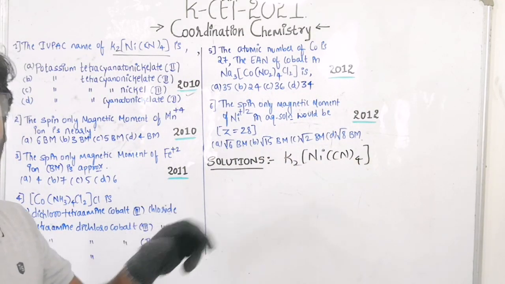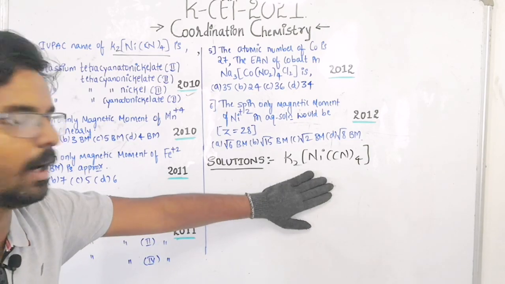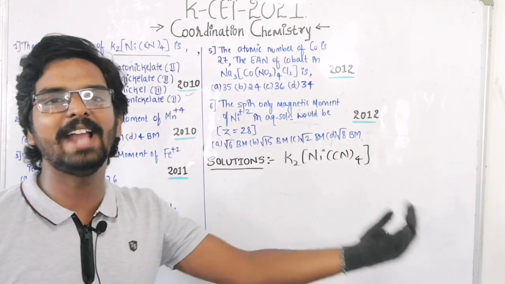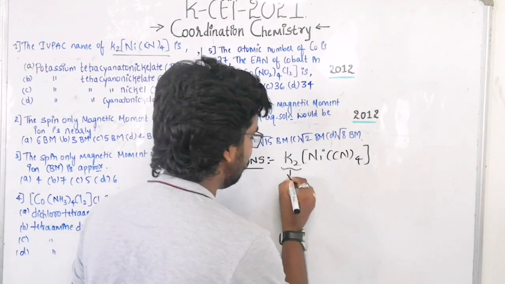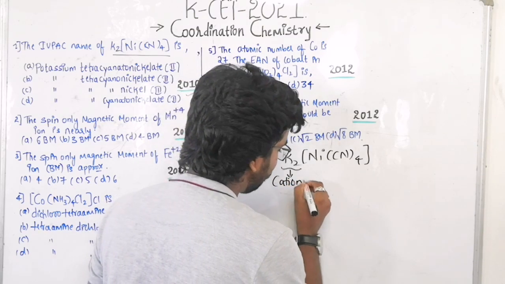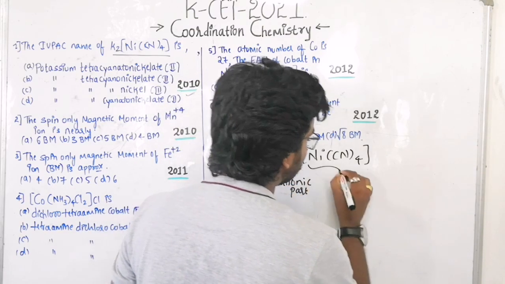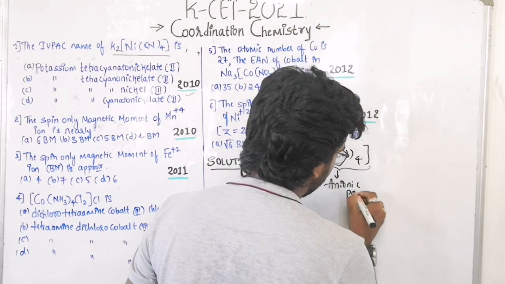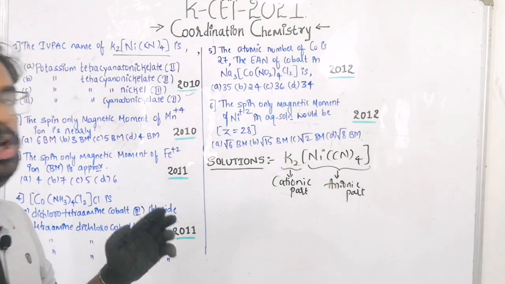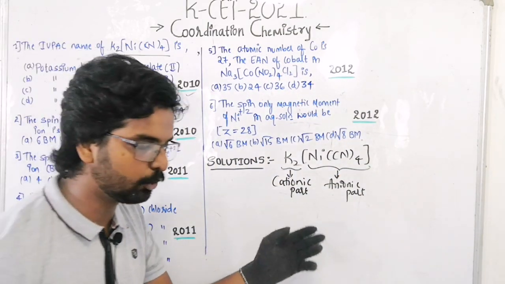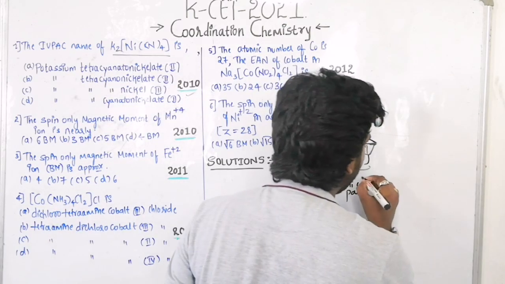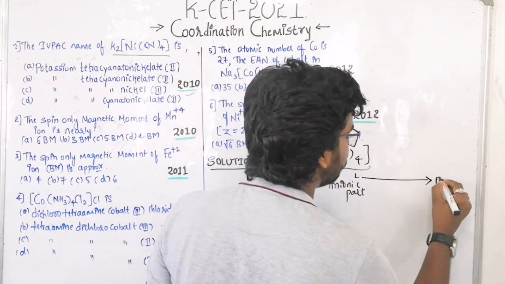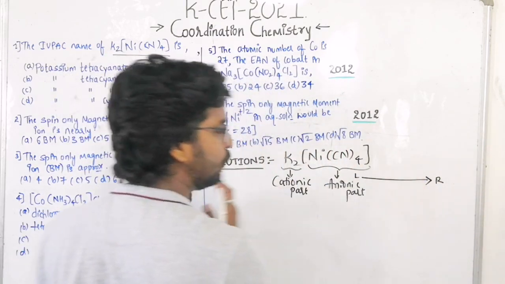Very simple it is. The first thing to do in order to apply the IUPAC naming is we need to differentiate the cationic part and the anionic part. Here the potassium is the cationic part, while the complex ion is the anionic part. We all know that according to IUPAC rules, always try to name the given coordination complex from left to right. Remember this one. Always you need to go in this fashion only, left to right.